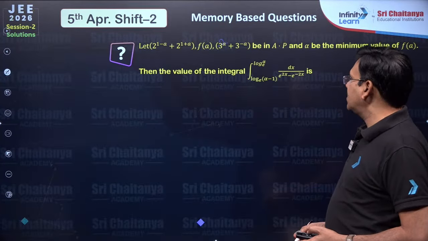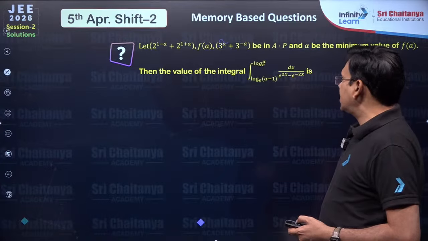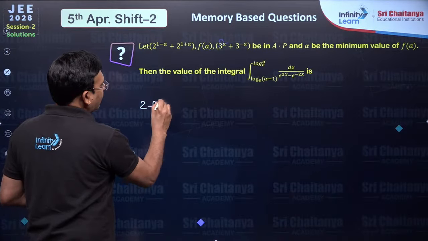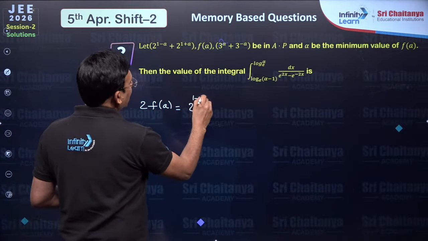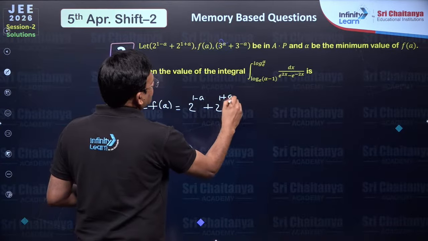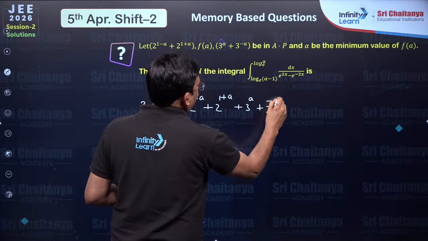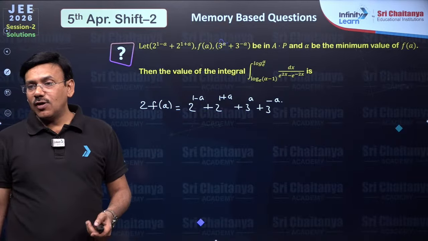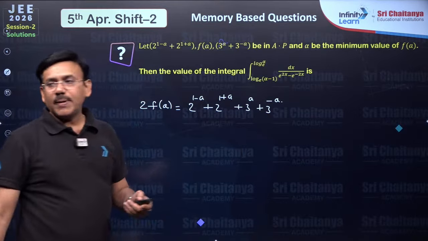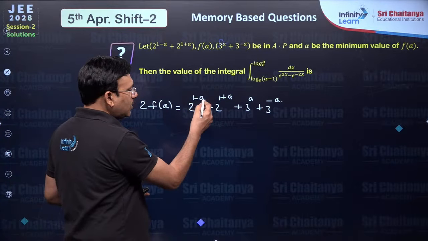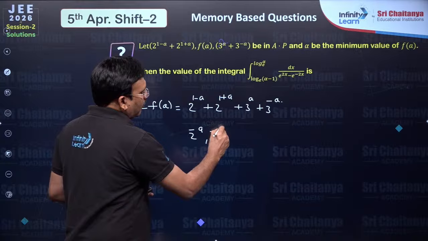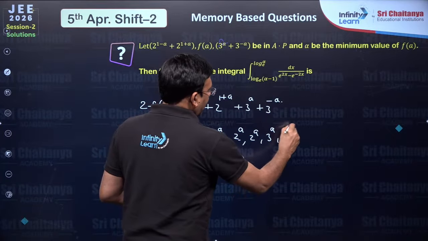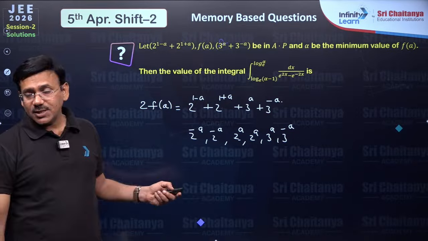Okay. The next, friends, you see this question here: these three numbers are in AP. So you can write 2f of a is equal to 2 power 1 minus a plus 2 power 1 plus a plus 3 power a plus 3 power minus a. Now these are in AP. Let alpha be the minimum value of f of a. To find the minimum value, apply the AM-GM inequality: 2 into 2 power minus a, you take 2 power minus a 2 times, 2 power a 2 times, 3 power a, 3 power minus a. Because to apply the AM-GM inequality, all must be positive.